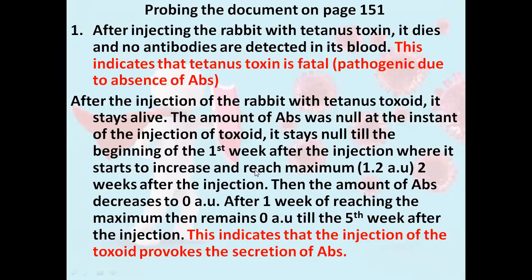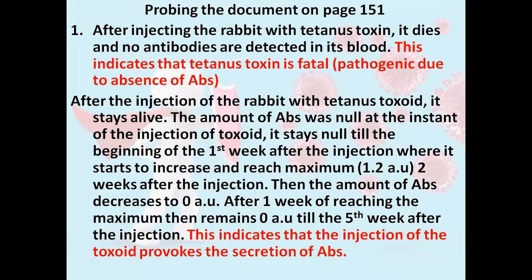So probing the document, question number one, interpret. After the injection of the rabbit with tetanus toxin, it dies, and no antibodies were detected in the blood. So what does this indicate? This indicates that the tetanus toxin is fatal, it's pathogenic, due to the absence of the antibodies.